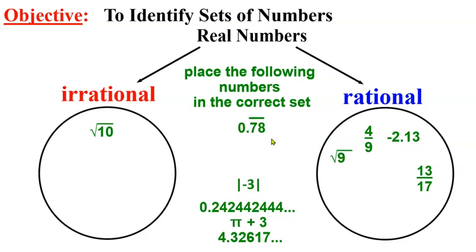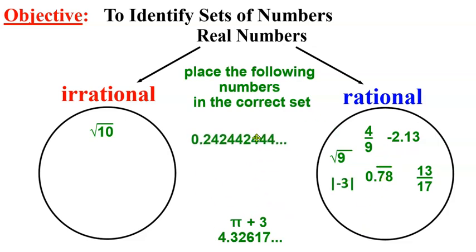How about 0.78 with a repeating bar? Well, this number never ends, but does it repeat? Yes. Therefore, it's rational. How about the absolute value of -3? Well, the absolute value of -3 is +3. That's a whole number, so that's rational. How about this one here? These 3 dots means it goes on forever.